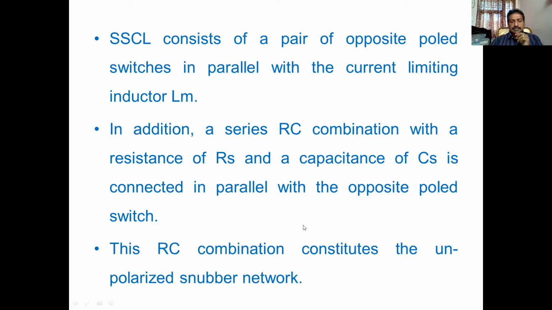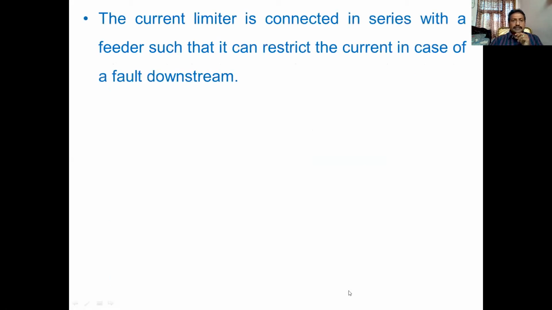It is nothing but the snubber circuit. The RC combination constitutes the unpolarized snubber network. Then the current limiter is connected in series with a feeder such that it can restrict the current in case of a fault downstream.